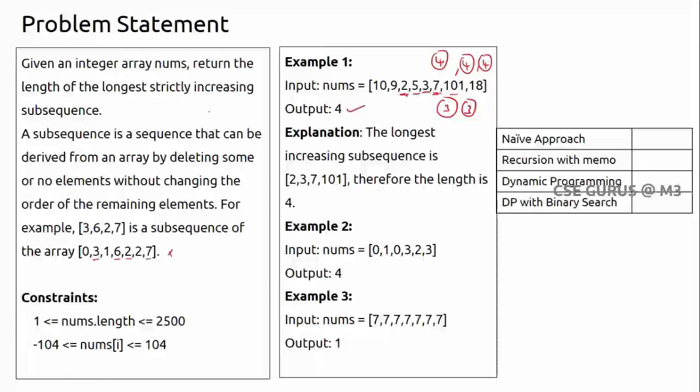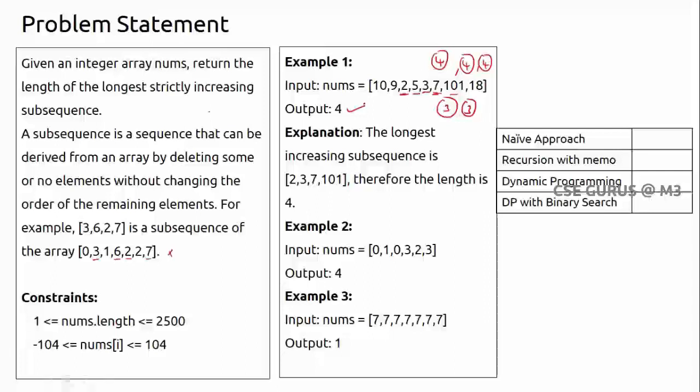Of course you may find more than one longest increasing subsequence in an array. You have to give the output as the length of that longest one. So here the answer will be 4. That might be 2, 3, 7, 101, or 2, 5, 7, 101, like this. And one more we got, 2, 5, 7, 18, yes, that is also one subsequence. Like this you get the subsequences, and what is the maximum length you are getting?